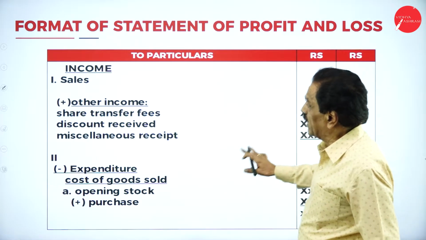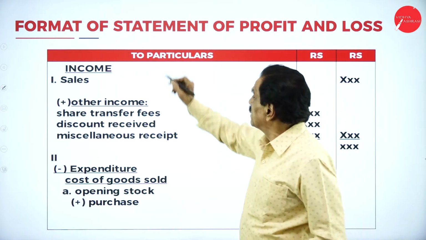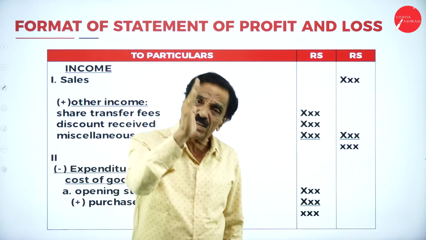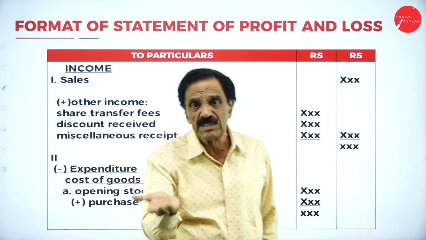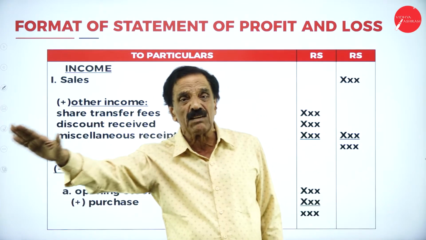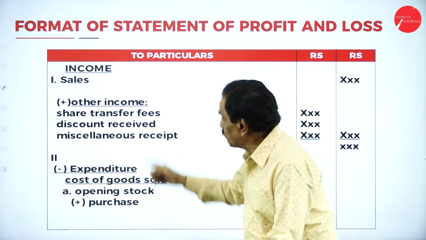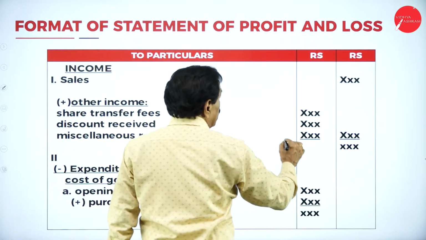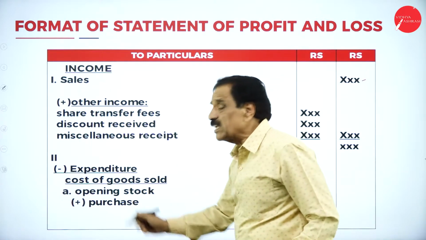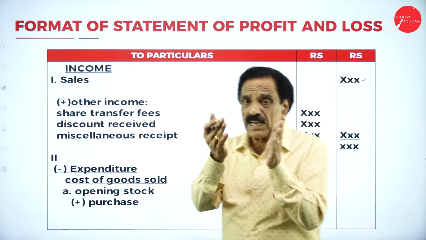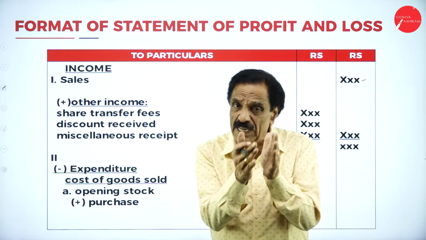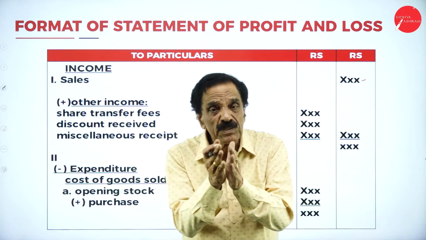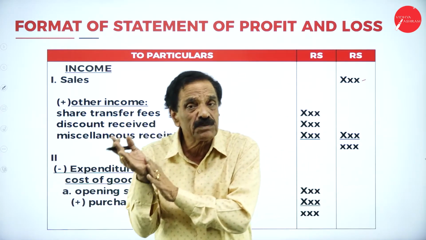This is the format. Instead of the trading account, we say statement of profit and loss. In examination, they will give the trial balance. The trial balance shows the arithmetical accuracy of the books of account, and it should be changed to this format. First is the income: sales. If there is sales return, that should be deducted. Then other incomes, if there are any. In the trial balance, the debit side is expenses and assets; the credit side is incomes and liabilities.